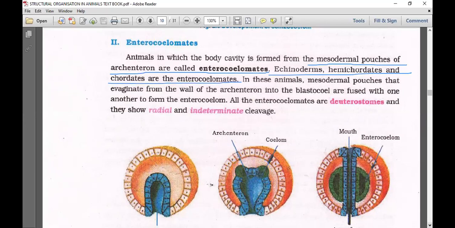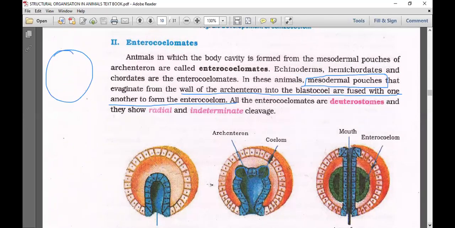In these animals, mesodermal pouches evaginate from the wall of the archenteron into the blastocoel, you see here this is the area of evagination, and fuse with one another to form the enterocoelom. I have shown it with clearer diagrams in the form of a transverse section.